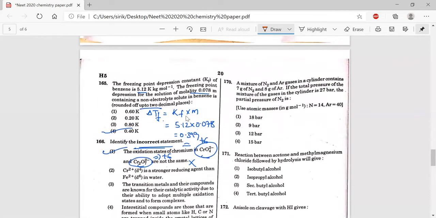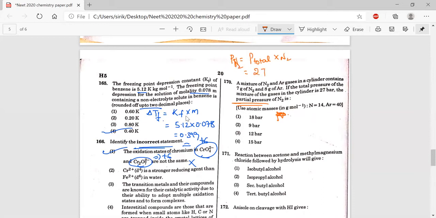And coming to question number 170, what we need to do is find the total pressure. PV equals... we want to find partial pressure, right? In this question, I'm not reading the question to do it faster. So P_i equals P total into mole fraction of nitrogen, because they're asking for the partial pressure of nitrogen.